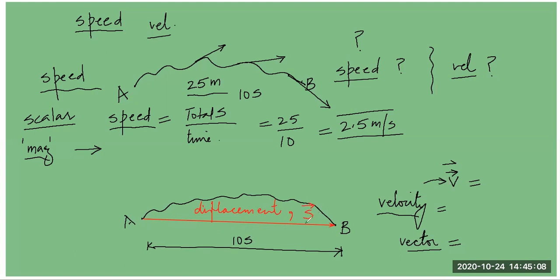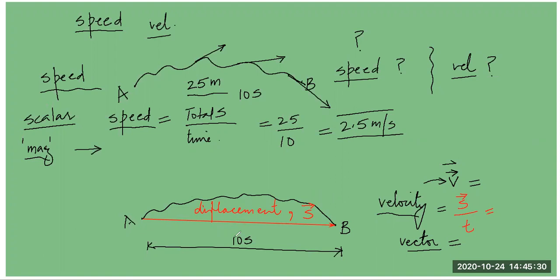This is displacement. So students, ultimately, to sum up, what is the velocity of the particle going from A to B? Though it has gone on this path, I can still calculate the velocity of the particle. The velocity of the particle is displacement divided by the time taken.